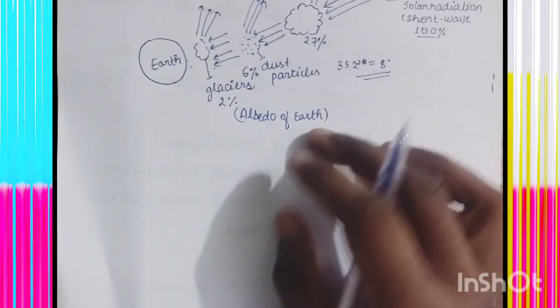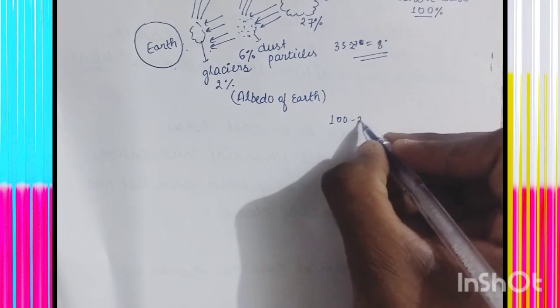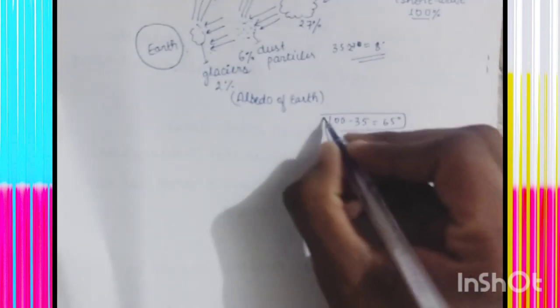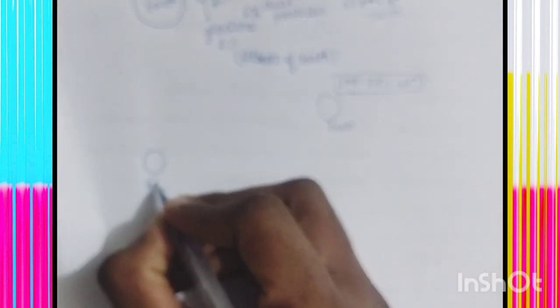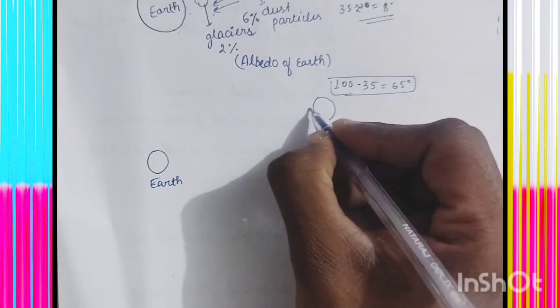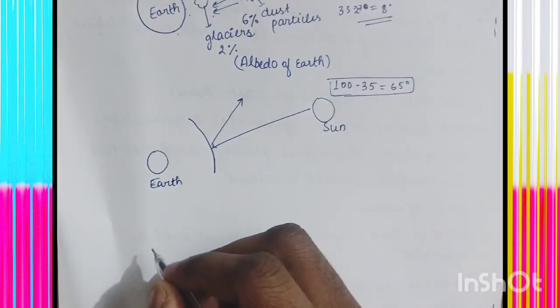Now let us discuss the left part of the energy. So 100% minus 35%, 65% of energy is left. When the 65% of energy comes from the sun, this is our sun, this is our earth, 35% of the energy comes and just gets reflected back before reaching the earth atmosphere.